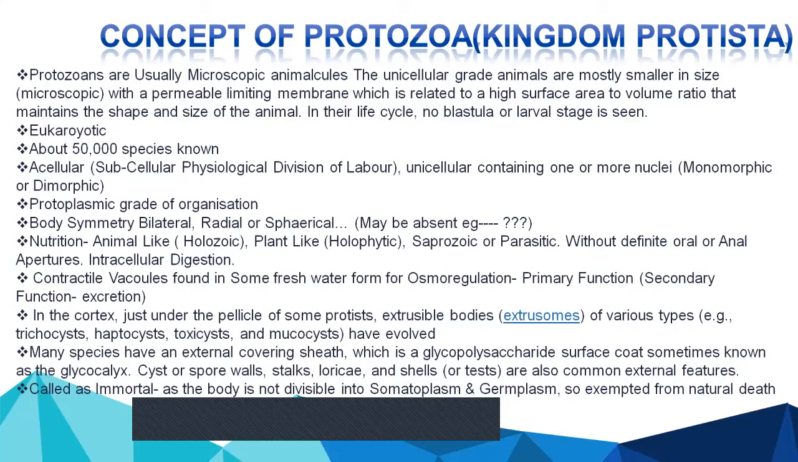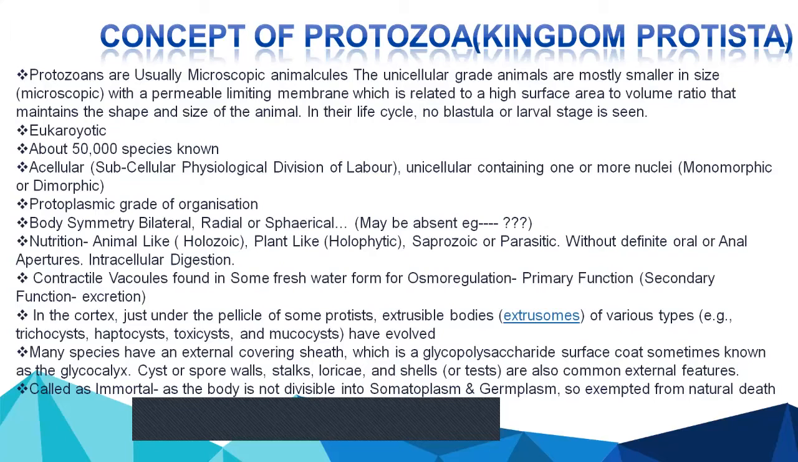So nutrition, mostly all types of nutrition are found. They can form their own food, that is plant-like, holophytic. They can eat food formed by the primary producer, that is animal-like, holozoic. They can act as decomposer, or they can be parasitic. They do not have a definite oral or anal aperture, and the digestion is intracellular.